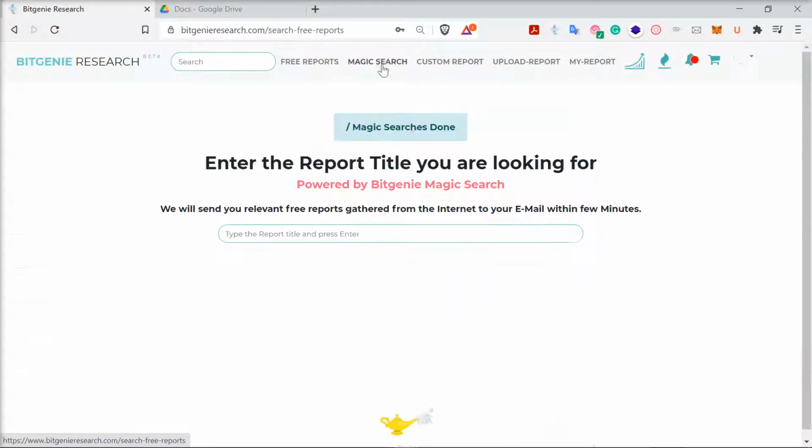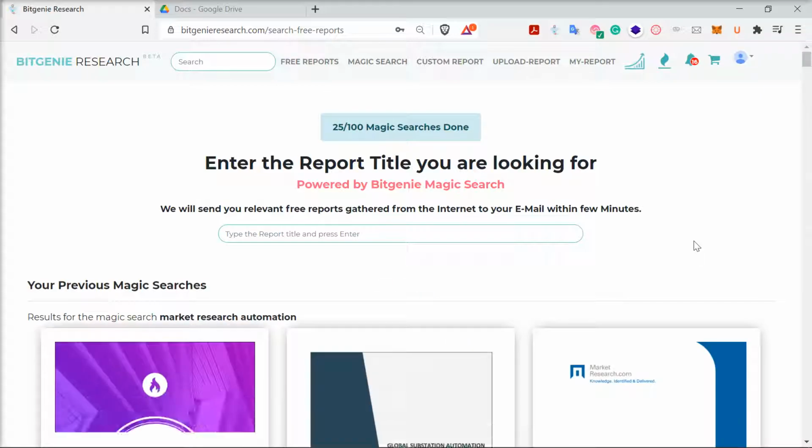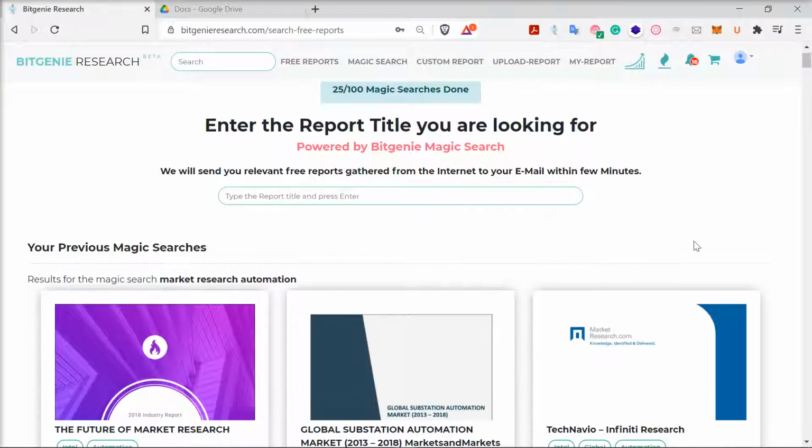Then we have a feature called Magic Search. Magic Search is also built in Python. It is kind of a magic filter where we filter out the data across the internet and give it to you. Why do we use Magic Search? When you're looking for any topic and you're not able to find the report on BitGenie Research, the Magic Search bot goes outside our database and looks for the report on that topic, and within a few minutes it gives you the report along with the analytics.